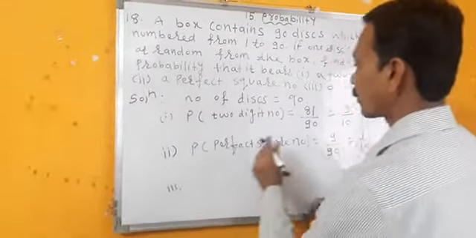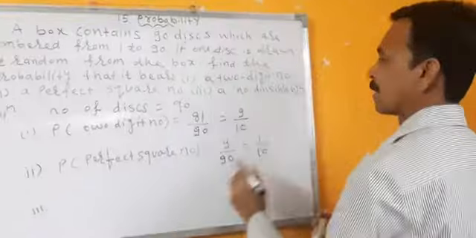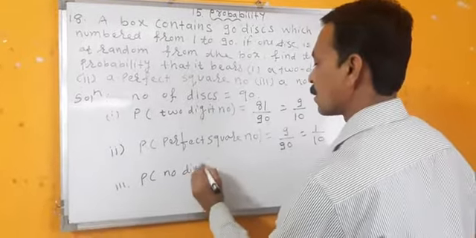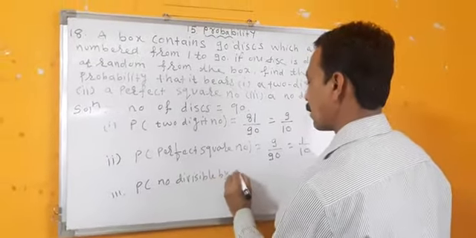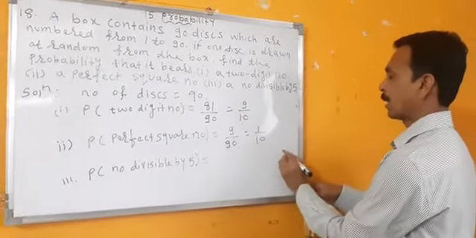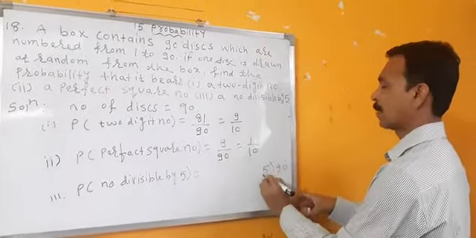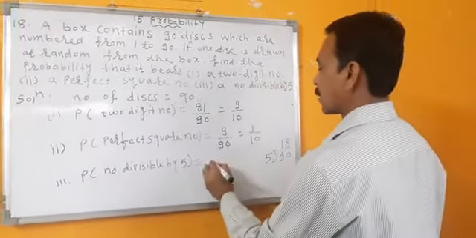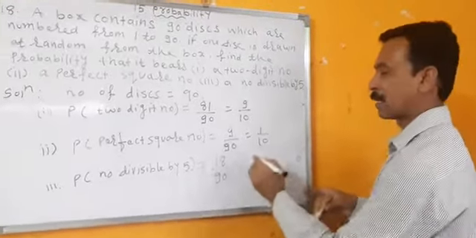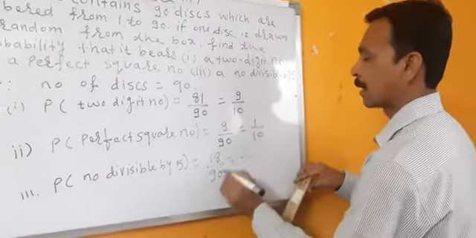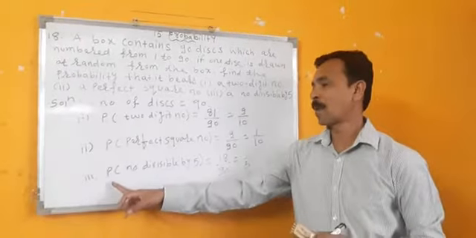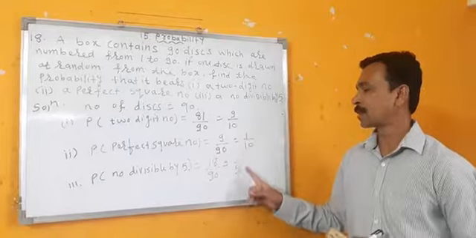Third bit. Probability of a number divisible by 5. So how many numbers are divisible by 5 from 1 to 90? Let's divide. This is 90 divided by 5. 5 18s are 90. So it is 18 upon 90. Divide it. 18 ones are 18. 18 fives are 90. So the answer is 1 upon 5. So probability of number divisible by 5 is 1 upon 5.